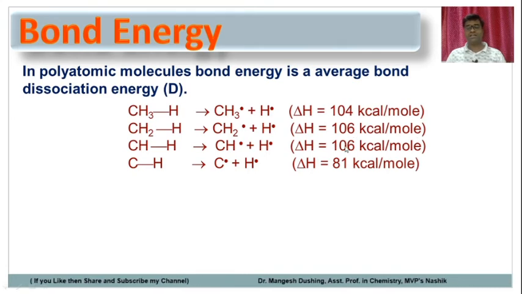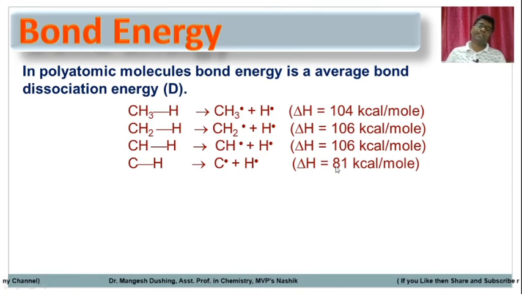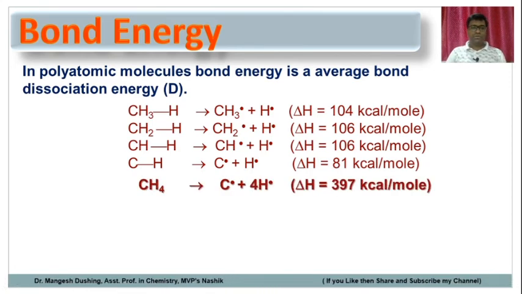Similarly, the next sigma bond breaking is 106 kilocalorie per mole, and the last sigma bond requires 81 kilocalorie per mole. So for the total methane molecule to break down into one carbon radical and 4 hydrogen radicals, the total energy required is around 397 kilocalorie per mole. The addition of all these energies is equal to 397 kilocalorie per mole.